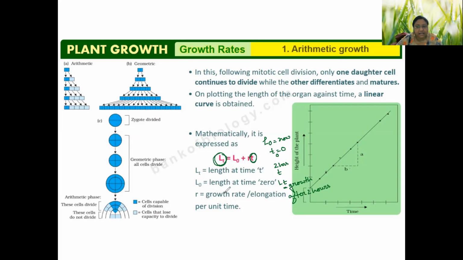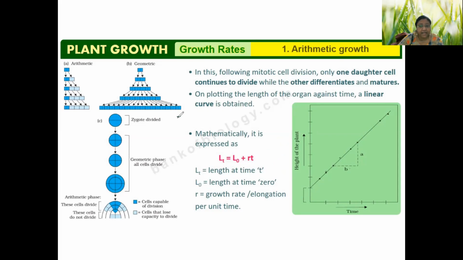So what is R? R varies from organism to organism. R is the growth rate or elongation per unit time. That means per minute or per hour, what is the growth rate? So it is quite normal, and this can be understood and remembered very easily.